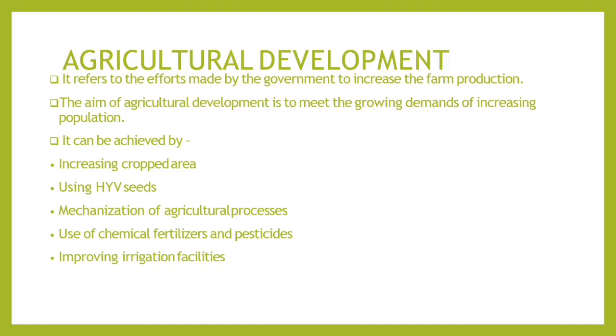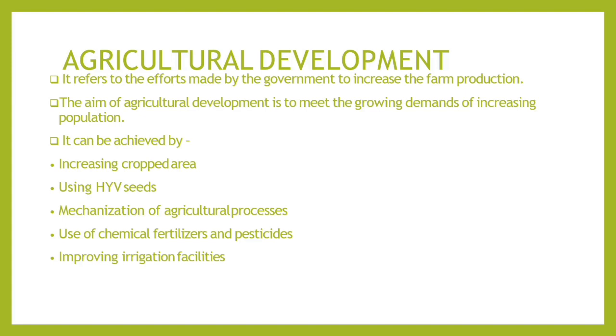Now, what is agriculture development? Agriculture development refers to the effort made by the government to increase farm production. It means how the government is involved in producing farm products. The main aim of agriculture development is to meet the growing demands of the increasing population. Day to day our population is increasing, so we can fulfill their demand. That's why we are focusing on agriculture development.